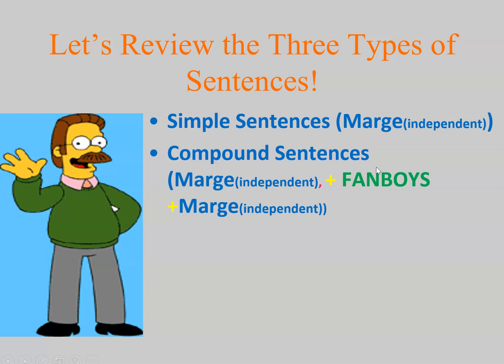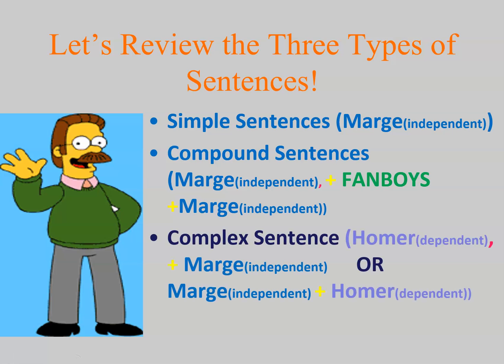And then the third one that I'm going to show you more detail on after this is called a complex sentence. This is where we have a Homer with a comma plus an independent. Or we can do an independent plus a Homer or a dependent clause.